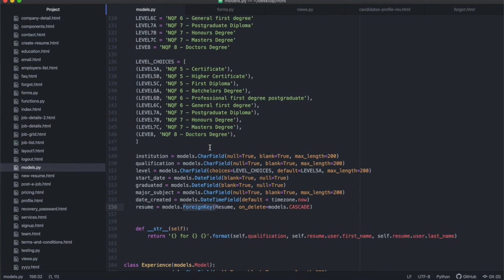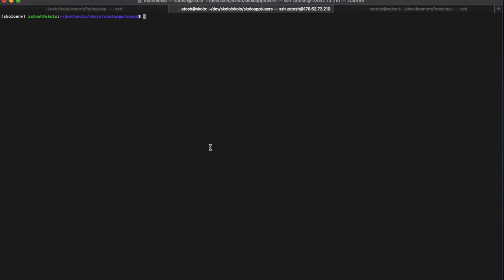And remember, every time we create a model, we have to run make migrations. I'm just going to run it to make sure that I have not forgotten to run it. To run make migrations, you just go python manage.py makemigrations, like that.